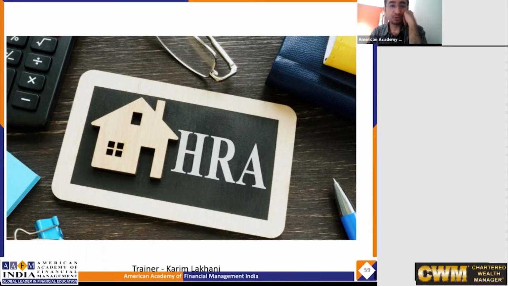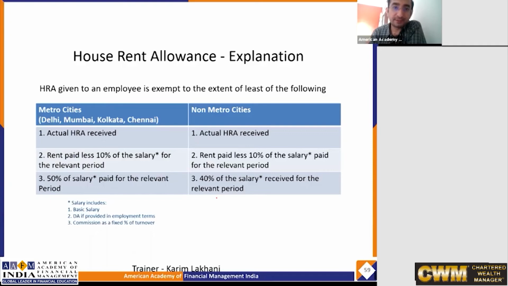So first is the house rent allowance. In house rent allowance, the employer gives you an HRA, which is money paid to you in order to take care of your house rental expenses, to pay your house rent. For this, the employees are categorized as per the cities: an employee living in a metro city and an employee living in a non-metro city. So you have two different categories.